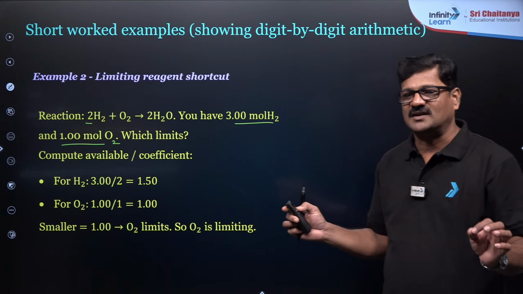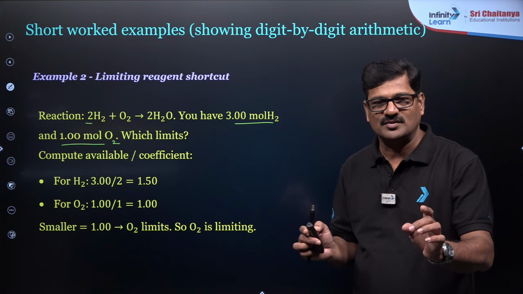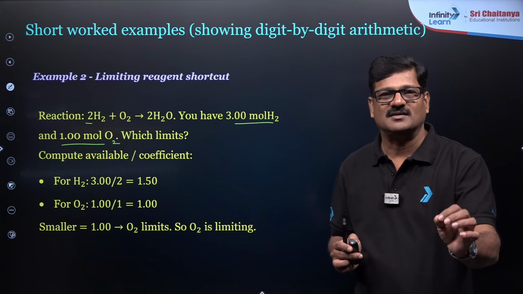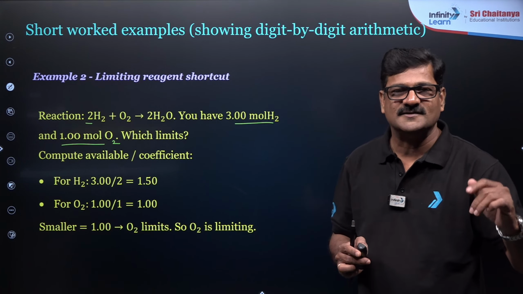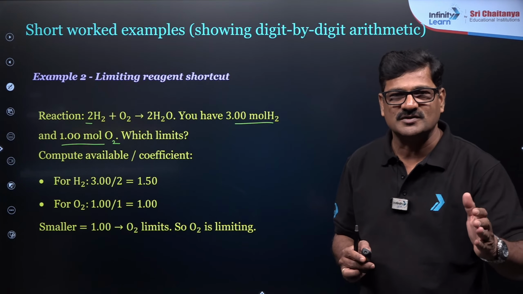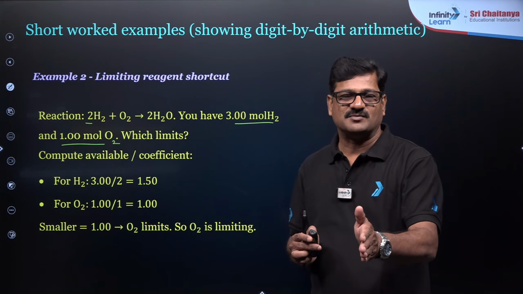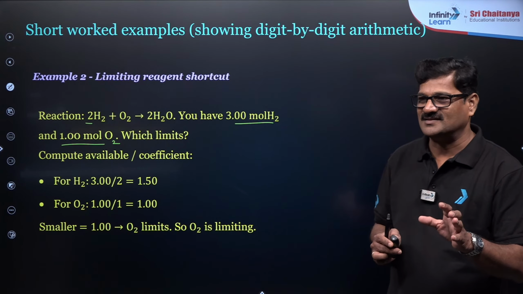To find the limiting reagent, the best trick is to take the number of available moles divided by the stoichiometric number. The one which has the lowest value is the limiting reagent.